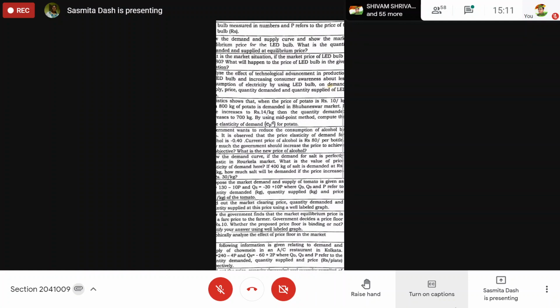If income of a person is 50,000 and his demand for rice is 20 kg, and his income increases to 60,000 and his demand for rice decreases to 15 kg,